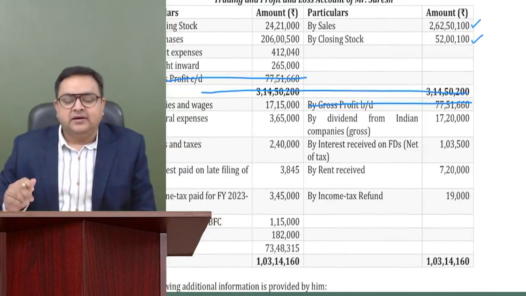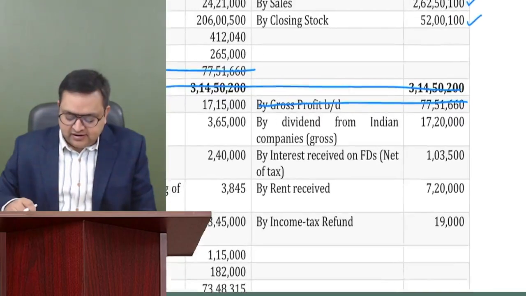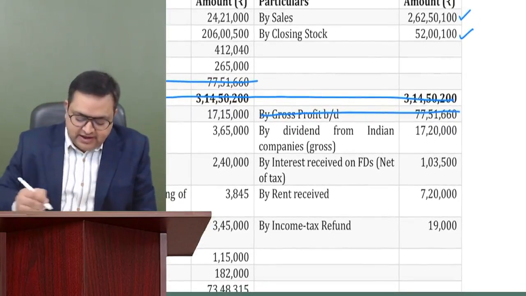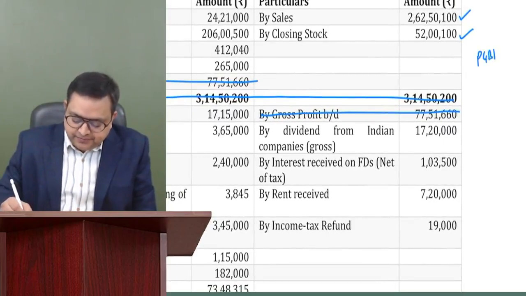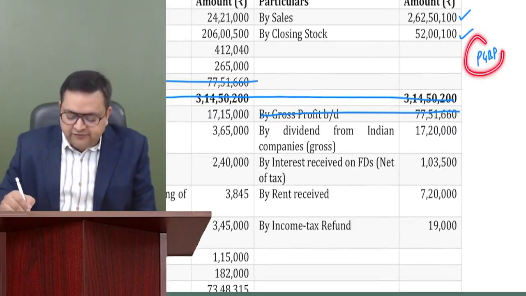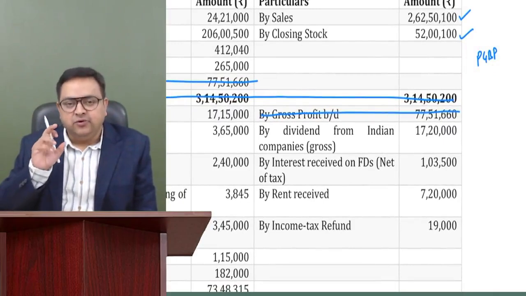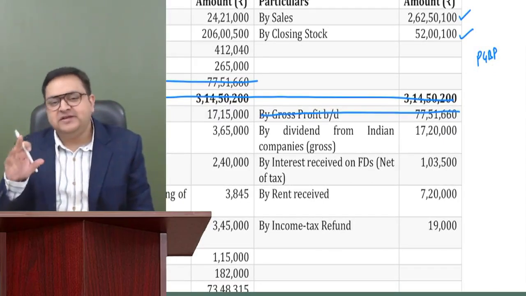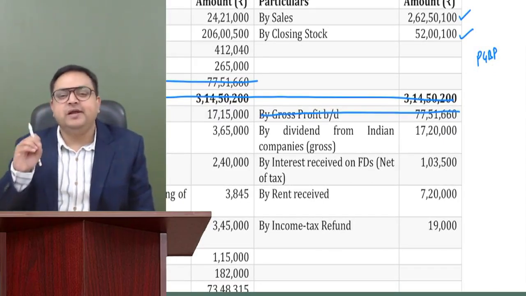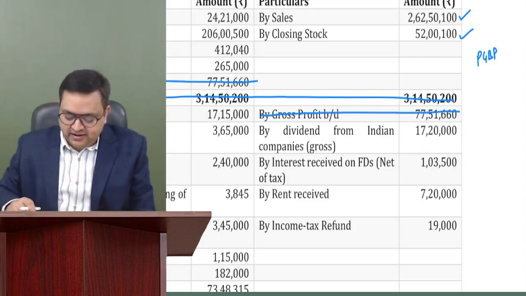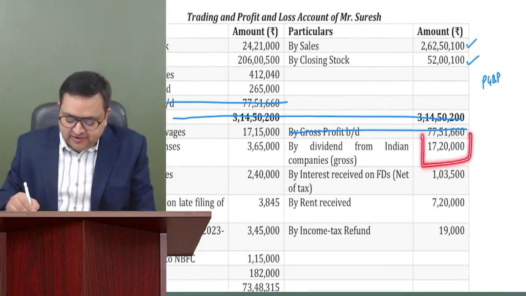See, guys, whenever we are actually calculating PGBP, so we have to be like only PGBP expenses, only PGBP income. We should see only PGBP income, right? So this is actually not your business income.